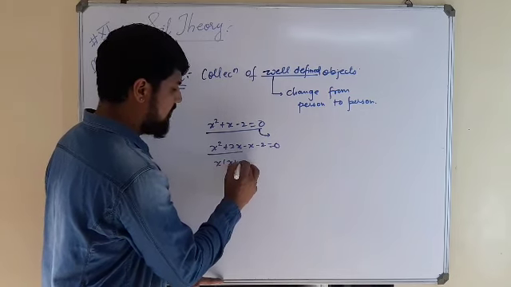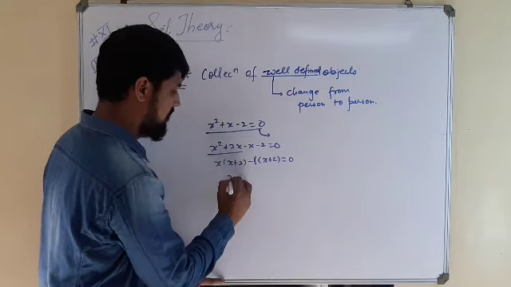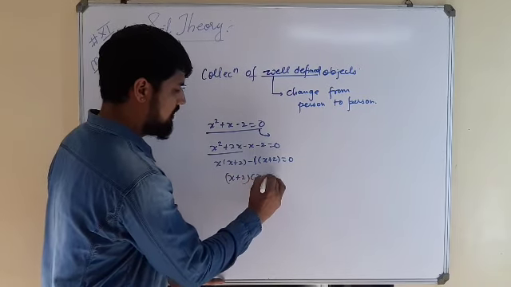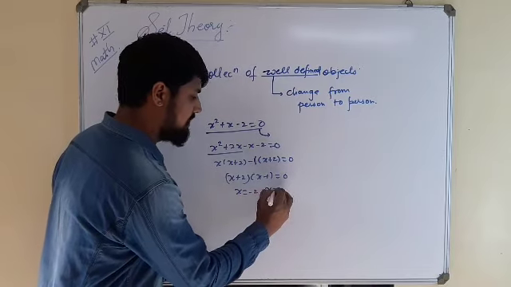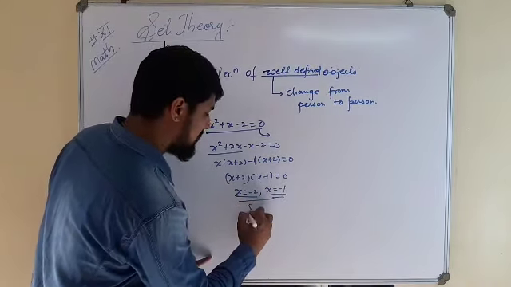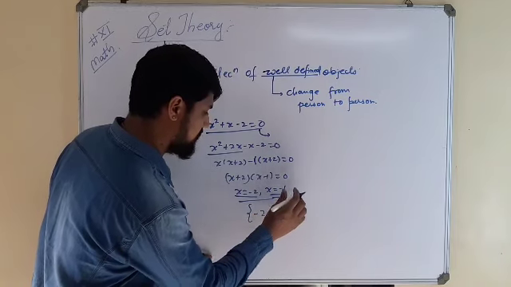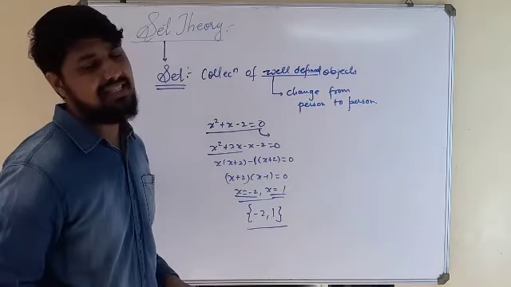We take x common, x plus 2, minus 1 common, x plus 2, is equal to 0. So x plus 2 times x minus 1 is equal to 0, x is equal to minus 2, x is equal to 1. So this collection, minus 2 and 1, is a set.